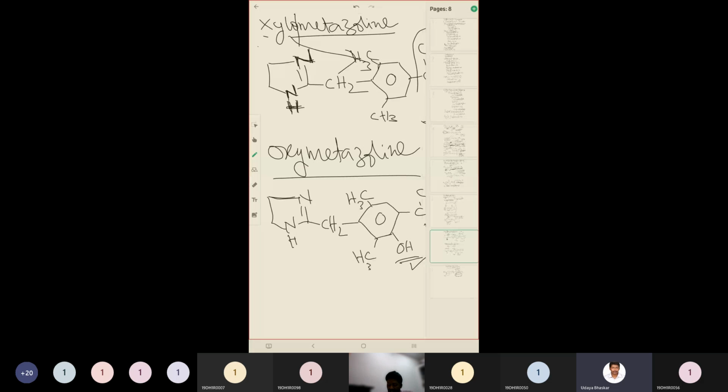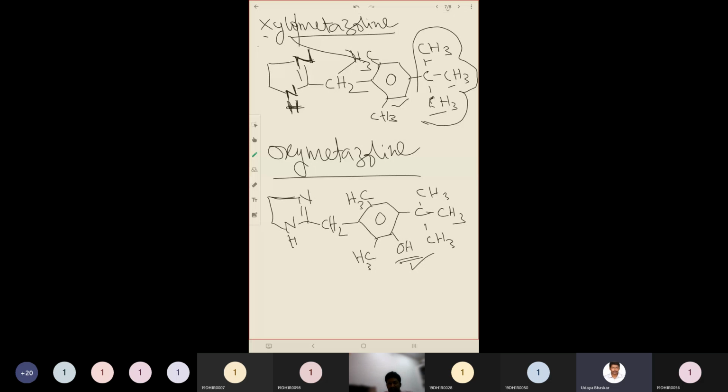Then we see the structure of xylometazoline and oxymetazoline. So xylometazoline has xylene. Xylene is this part, a benzene ring with methyl groups. And you have a tertiary butyl group. Tertiary butyl group means what? A single carbon attached with three more carbons. This one, this one, this one. So this is a tertiary carbon. So a tertiary butyl group is attached to the xylene.